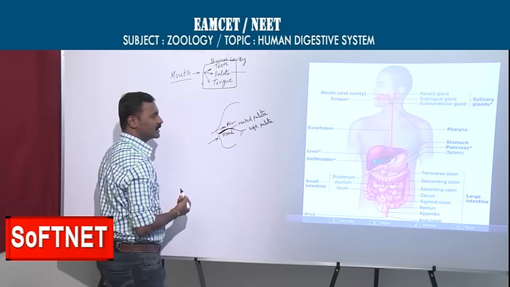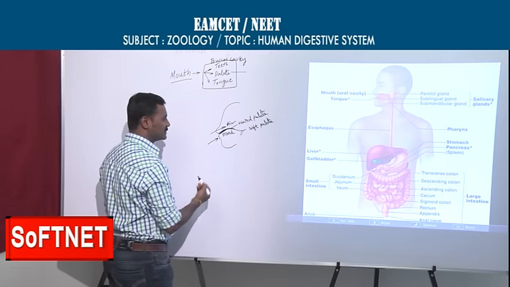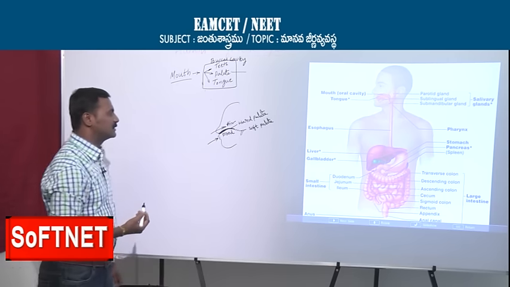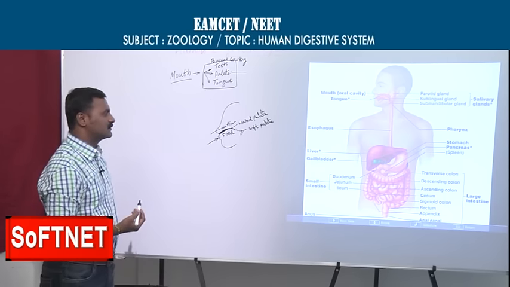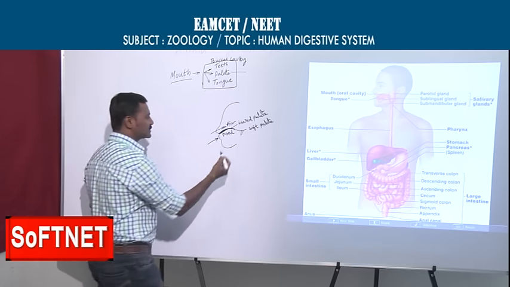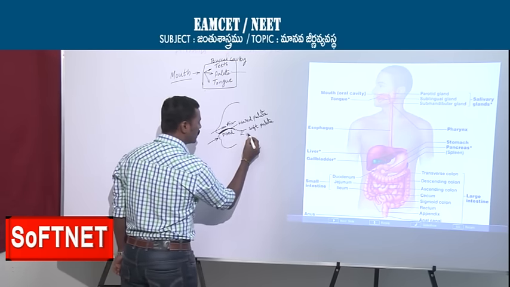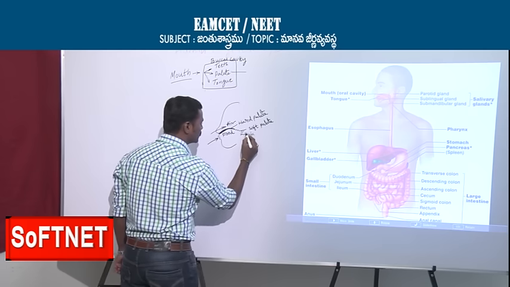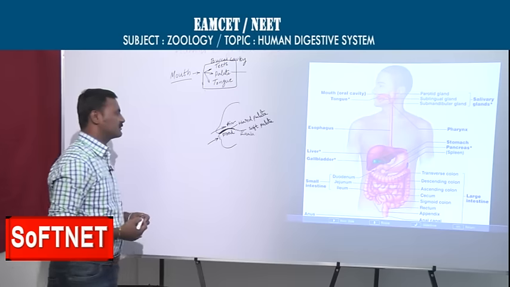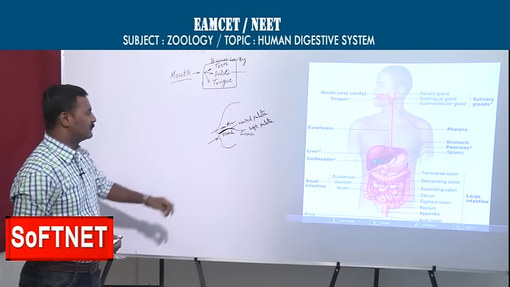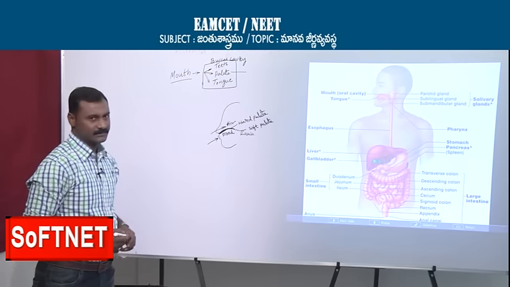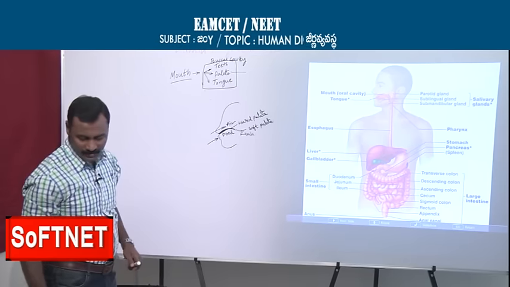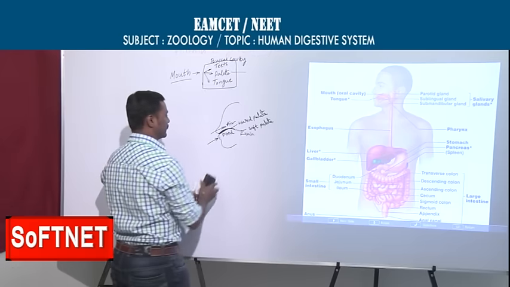So there is a clear-cut separating membrane. Anteriorly it is bone and posteriorly it is muscular, which is the soft palate. The hanging structure is called the uvula. The structure we are observing here is the palate. Now we will move to the next part, teeth.